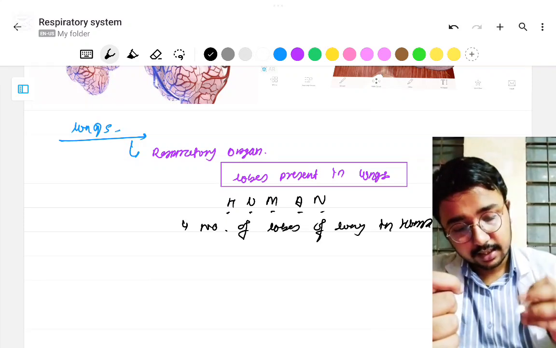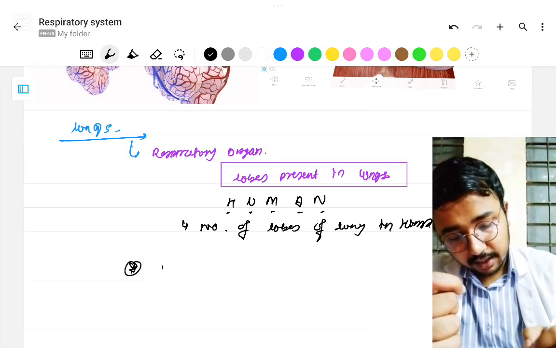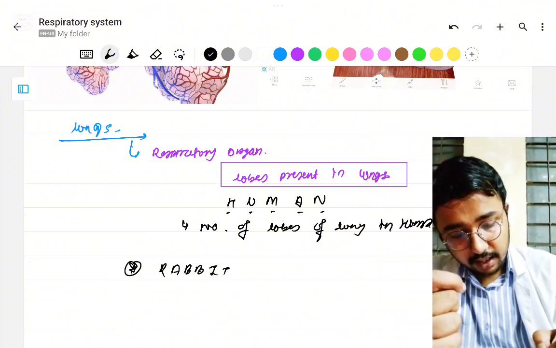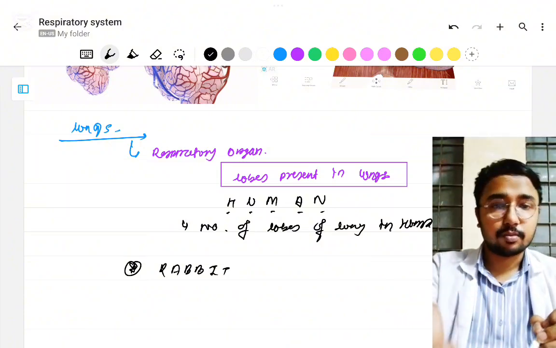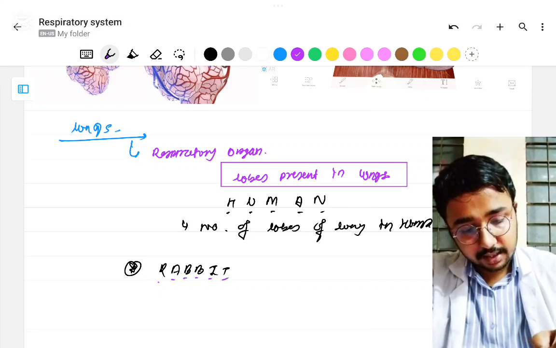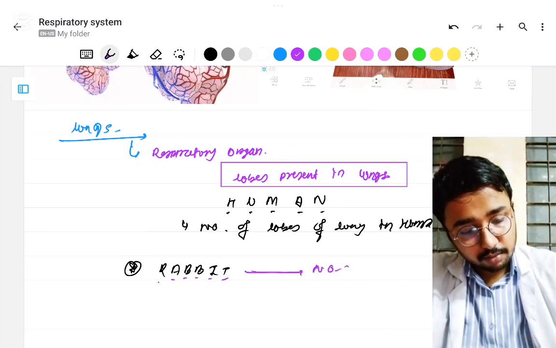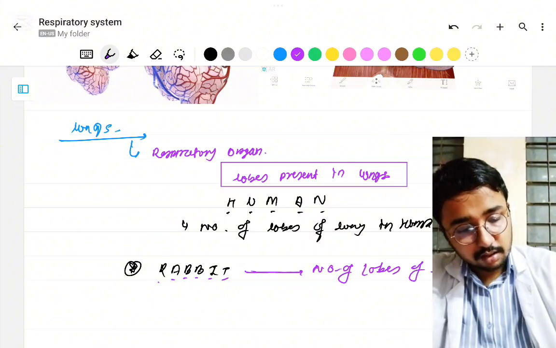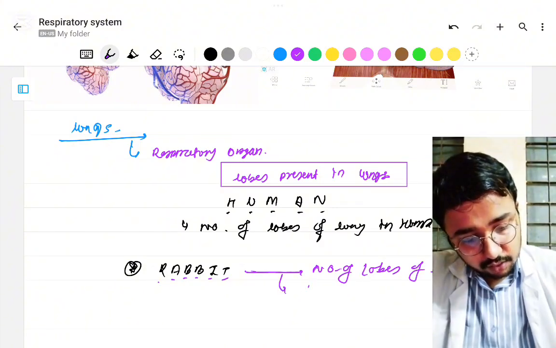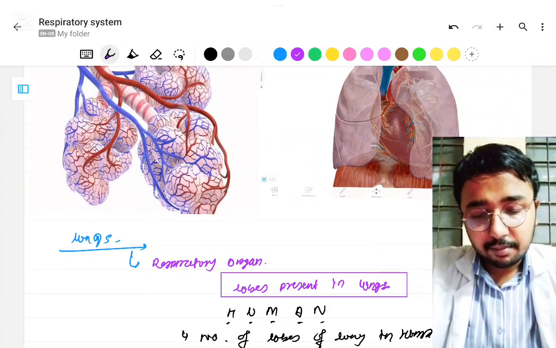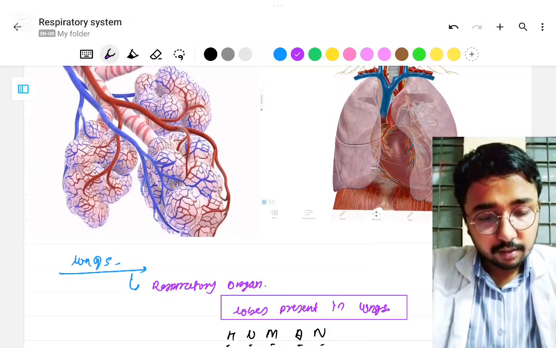In the same manner, tell me in RABBIT. Count the letters and get the lobes. RABBIT, 6. So the number of lobes of lung in rabbit is going to be 6. Okay, we will not just remember this; I will make you visualize it.